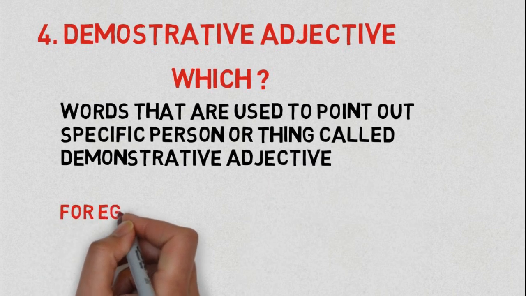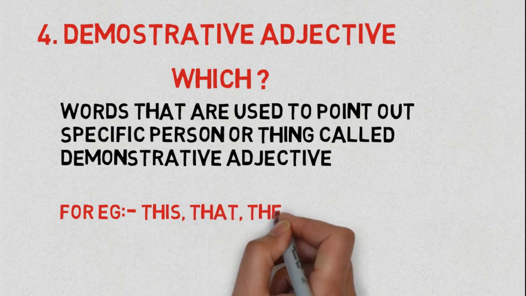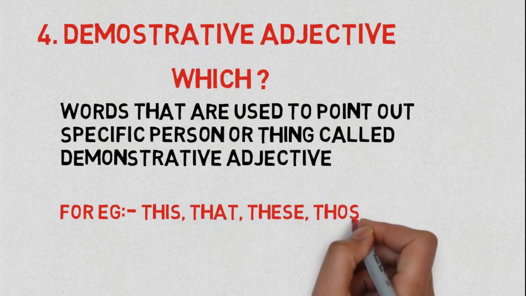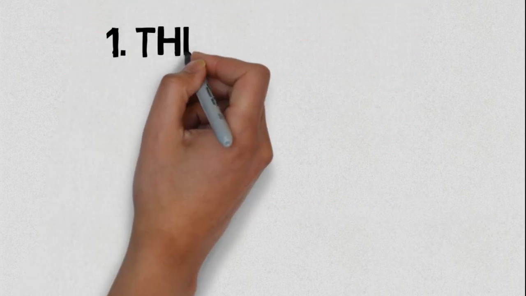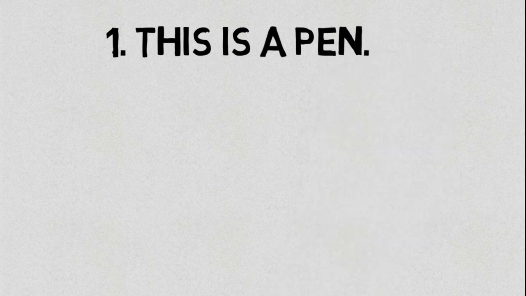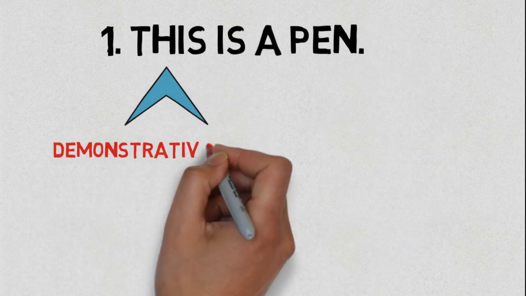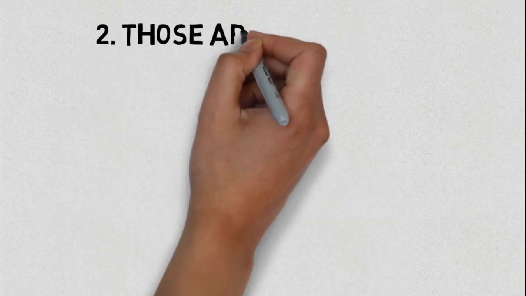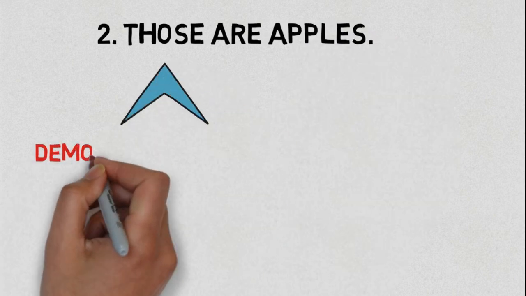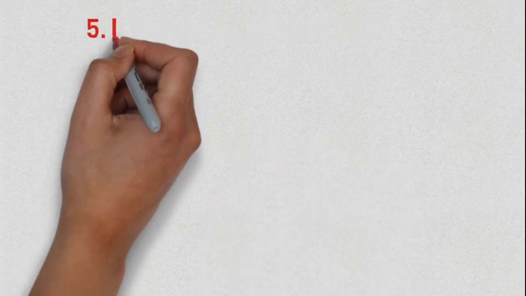For example, this, that, these, those, etc. Now, in the form of a sentence, number 1, this is a pen. Now, the word this is a demonstrative adjective. Number 2, those are apples. Now, the word those is a demonstrative adjective.